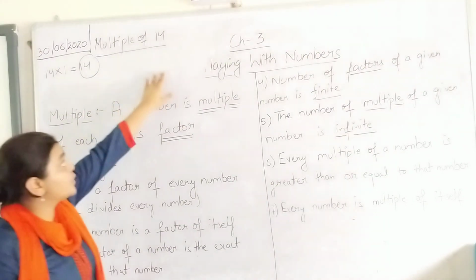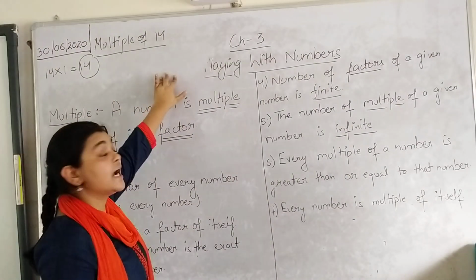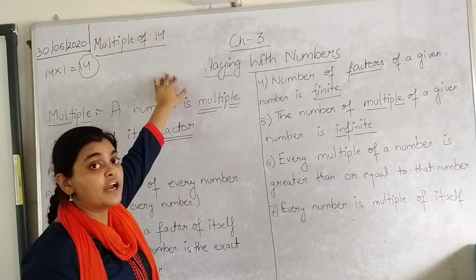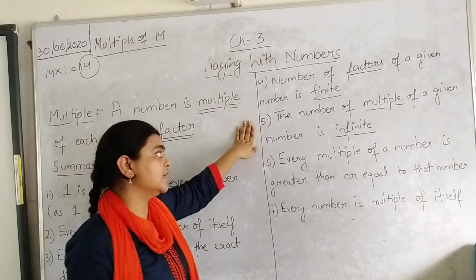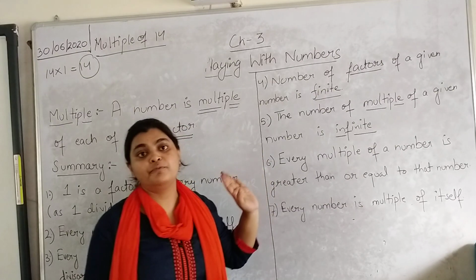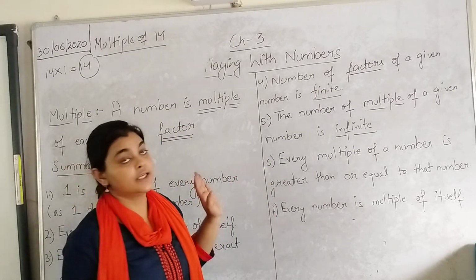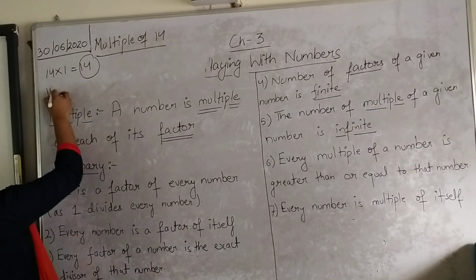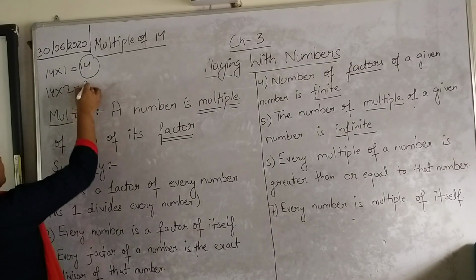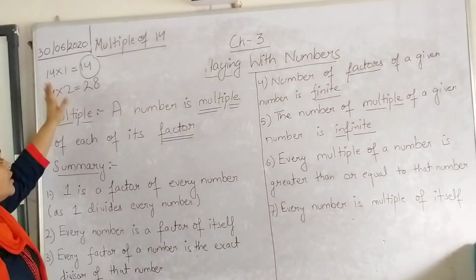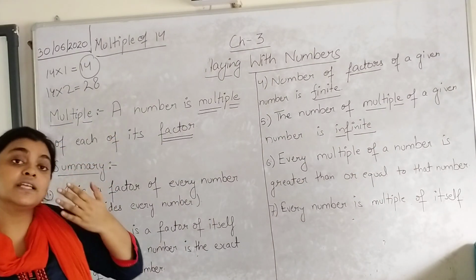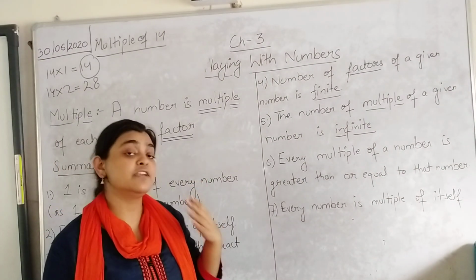And you cannot find the highest multiple, because in our previous point I have already told you that the limit of finding a multiple of a particular number is infinite. You can go on up till infinity to find the multiples of a number. 14 twos are 28, 14 threes are 42, 14 fours are 56, the limit is unstoppable, the limit is infinite.